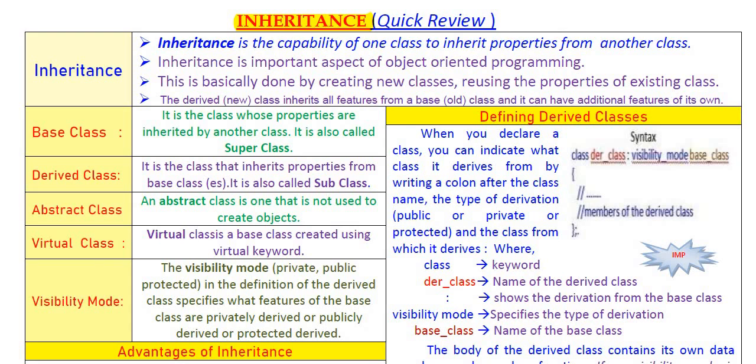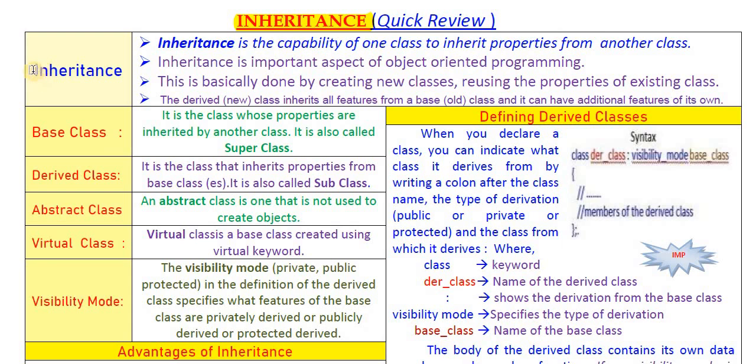Here inheritance is one of the important concepts of object oriented programming. It is implemented in C++ using classes. Inheritance means here in C++ we are creating a new class from old classes, so that the new class will get the properties from old classes. Okay, we will see here in detail.